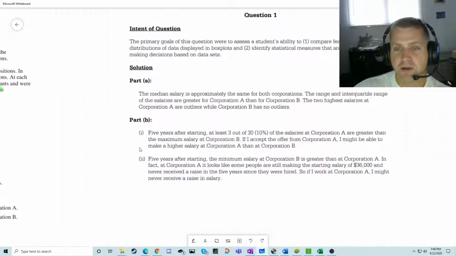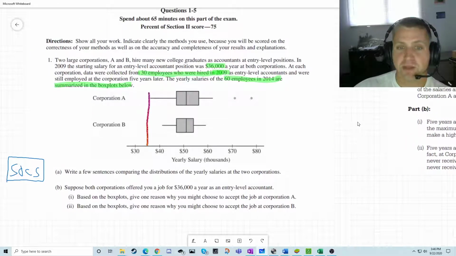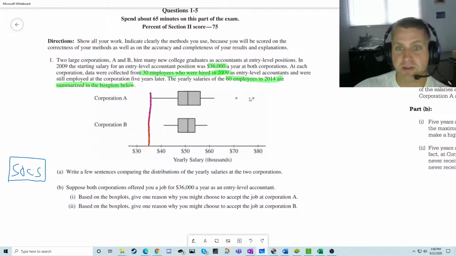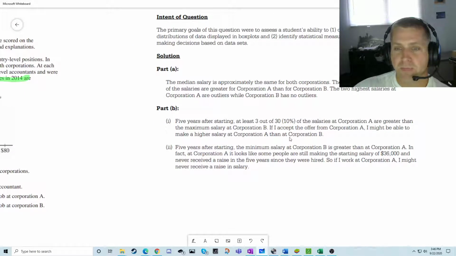Let's see what the official answers are. At least 3 out of 30 salaries at Corporation A are greater than the max at Corporation B. That's true. I mean, you got this point, this point, this point. They're all higher than Corporation B. So that's a good reason to accept. Or you may be able to make a higher salary. Any of those reasons that I said or these ones will all be good.